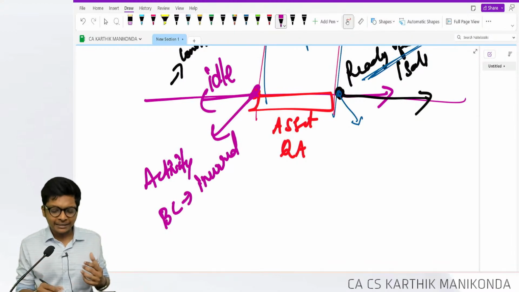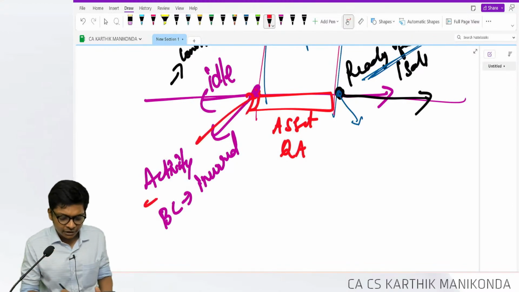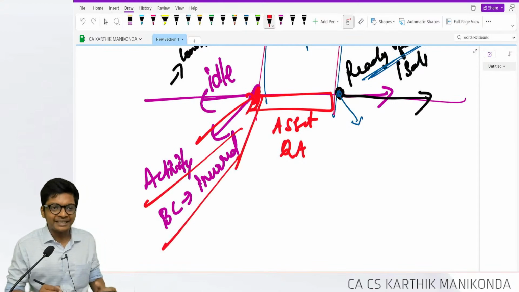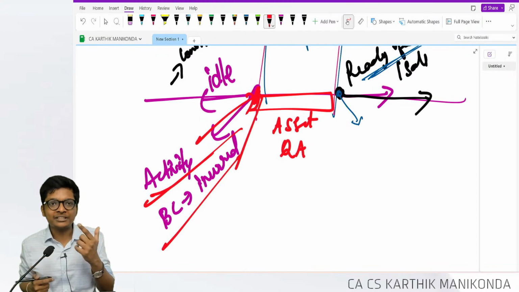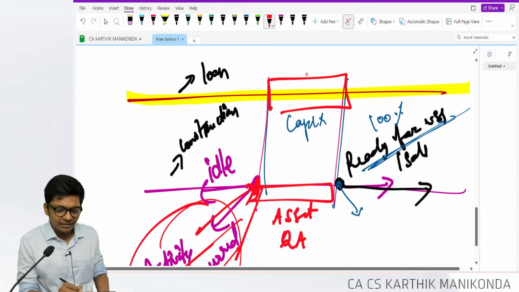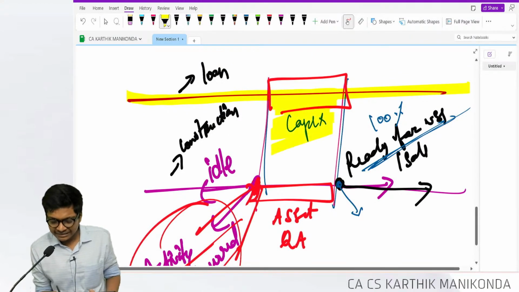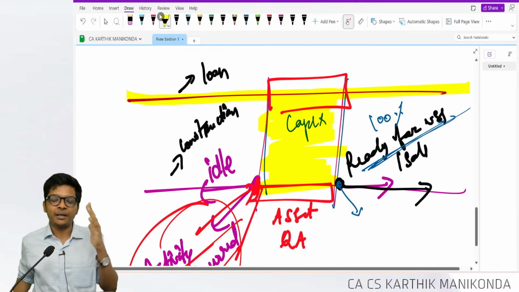There has to be some activity on the asset, physical, technical, admin, some activity should be there. Borrowing cost also should have been incurred on the asset. And what activity? Some construction also should have started. Only if all 3 are satisfied, you can start capitalization. So simple. The standard says, in this time gap where the loan and asset overlaps, we will capitalize.